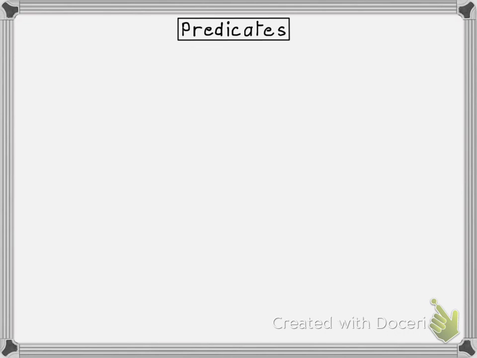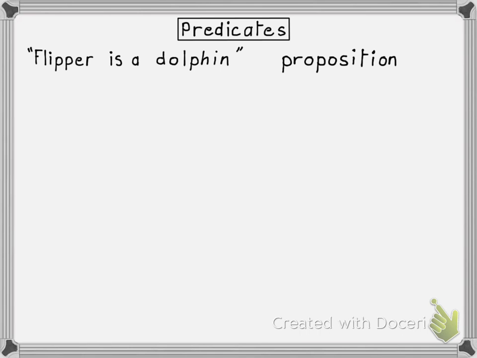Welcome back to Lecture 5. To illustrate the concept of a predicate, let me use the same running example that we used in the first segment, and in particular, let me pick a couple sentences from that example. The first sentence is, Flipper is a dolphin. I think we all agree that this declarative statement is either true or false, so it is definitely a proposition.